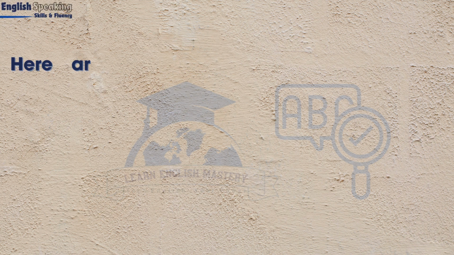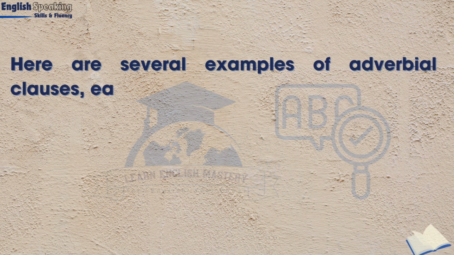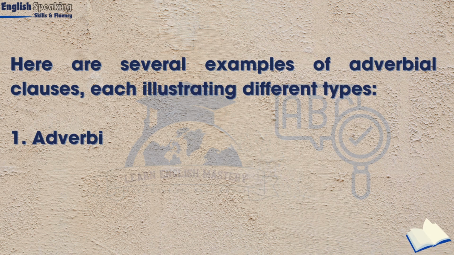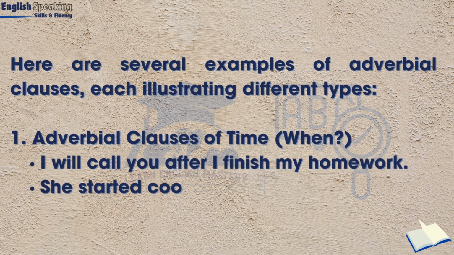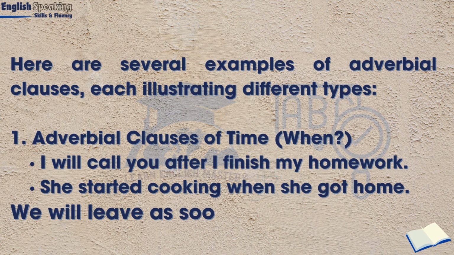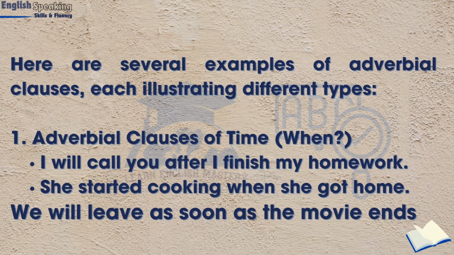Here are several examples of adverbial clauses, each illustrating different types. 1. Adverbial clauses of time. When: I will call you after I finish my homework. She started cooking when she got home. We will leave as soon as the movie ends.